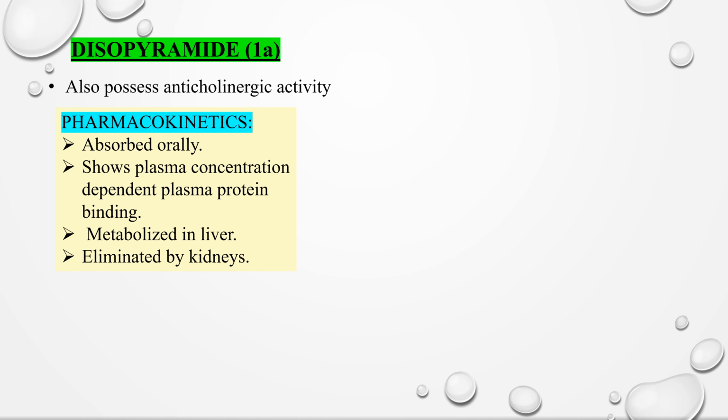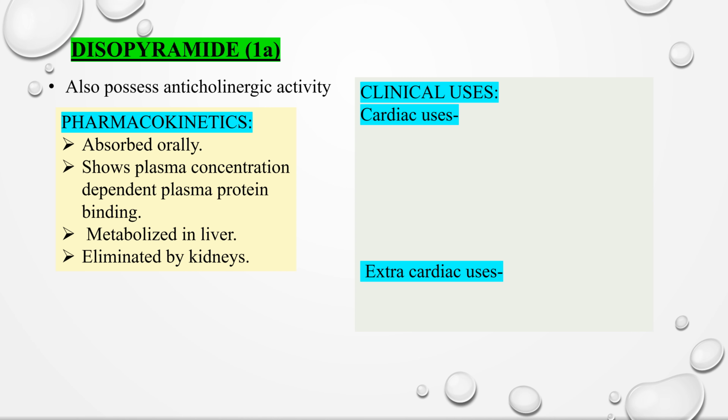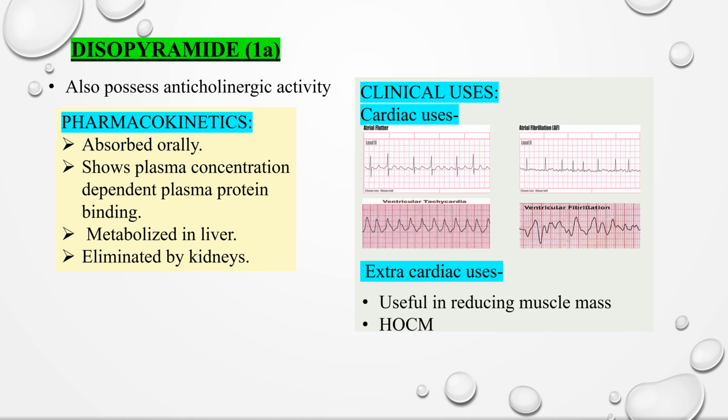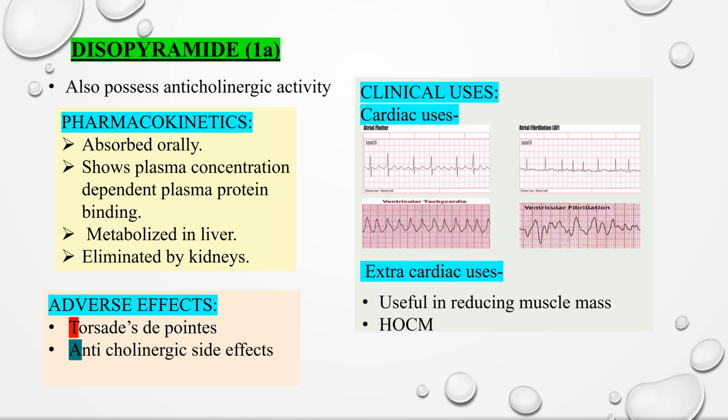Coming to the drug disopyramide, it has an additional anticholinergic activity along with antiarrhythmic property. It is absorbed orally. It shows plasma concentration dependent plasma protein binding. It is metabolized in liver and is eliminated by kidneys. Coming to the clinical uses, cardiac uses include atrial flutter, atrial fibrillation, ventricular tachycardia, and ventricular fibrillations. Extracardiac uses include reduction of muscle mass and HOCM. Adverse effects of disopyramide include Torsades de pointes and anticholinergic side effects like dryness of mouth, blurring of vision, constipation, urinary retention, and so on. You can remember these adverse effects with a mnemonic.